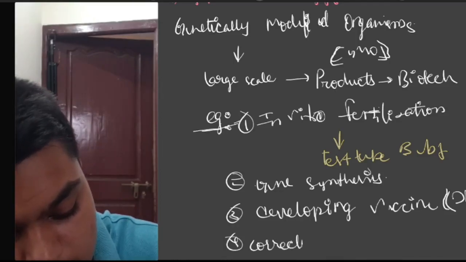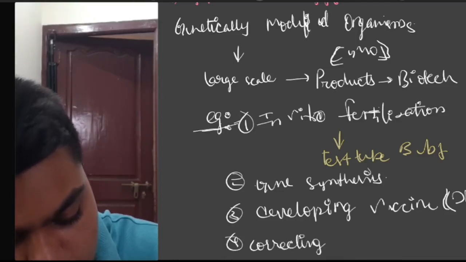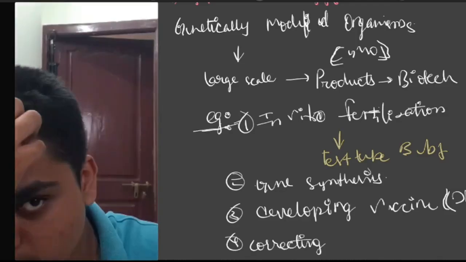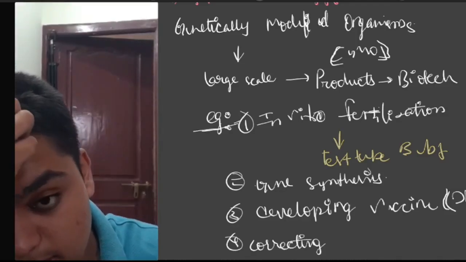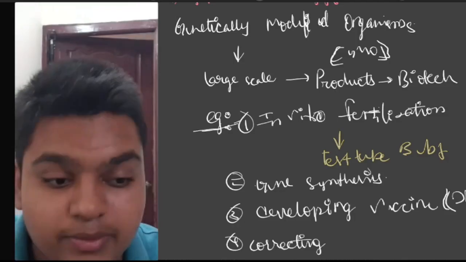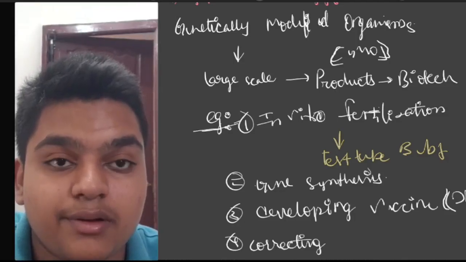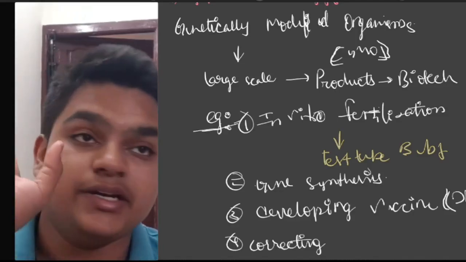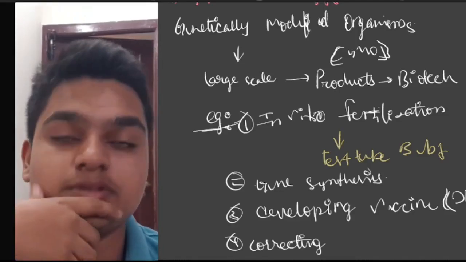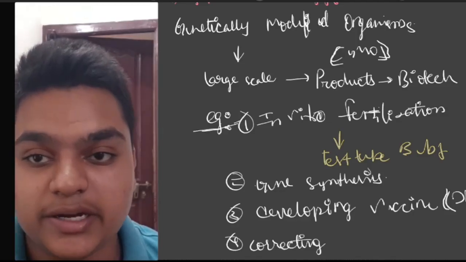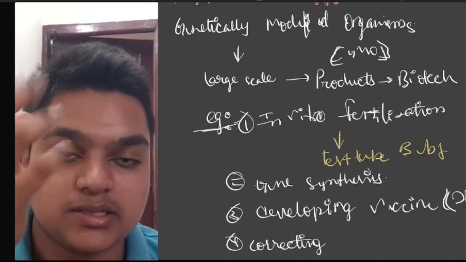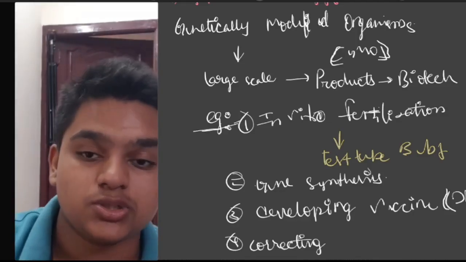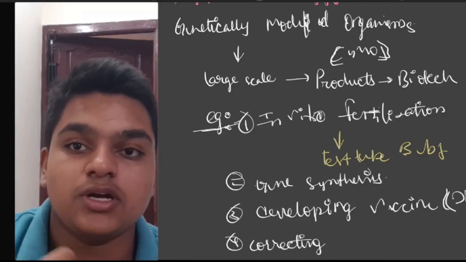SCID. What is SCID? Severe combined immunodeficiency. The disease which is caused due to the deficiency of ADA.